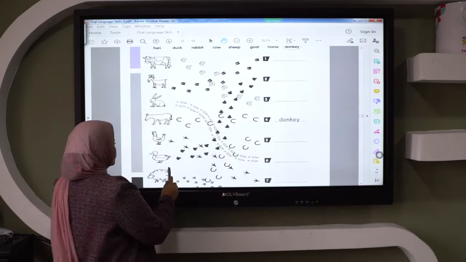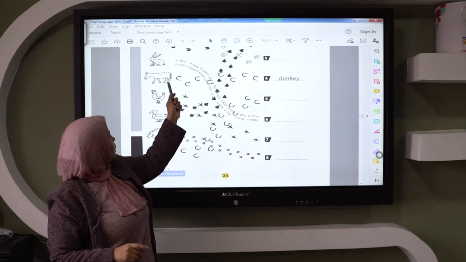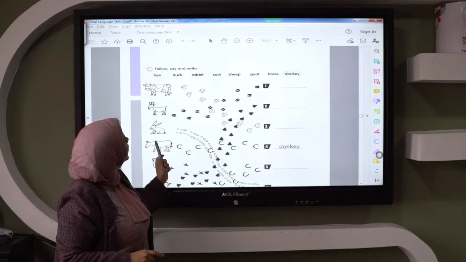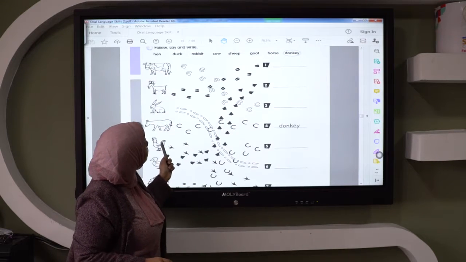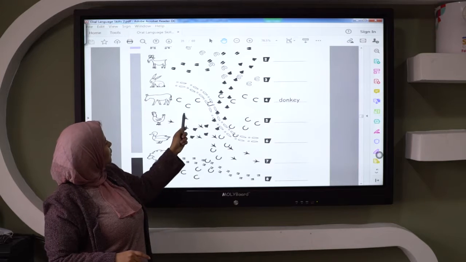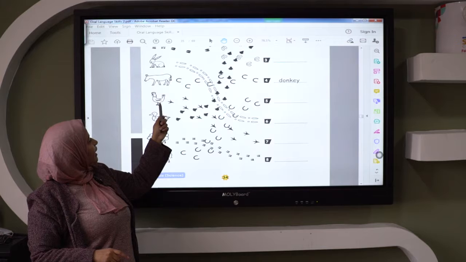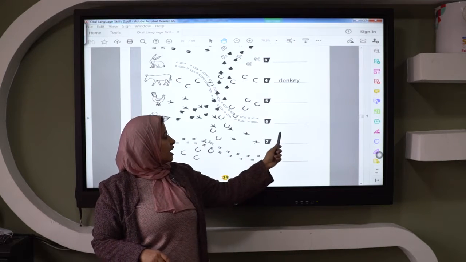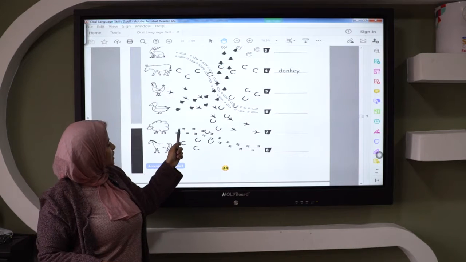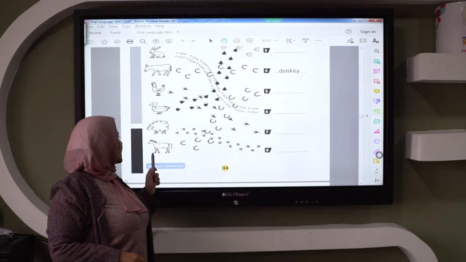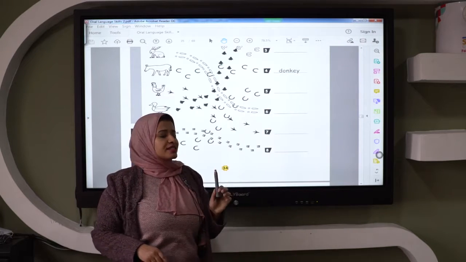Okay. After it, what is this? Here we have the words. This is sheep, yes, okay. We will follow the steps and write it here. And what about this hen? We will follow the steps of the hen and write it here. And here the sheep, we will follow the steps of the sheep and write it here. And here is horse, we will follow the steps of the horse and write it here, okay.